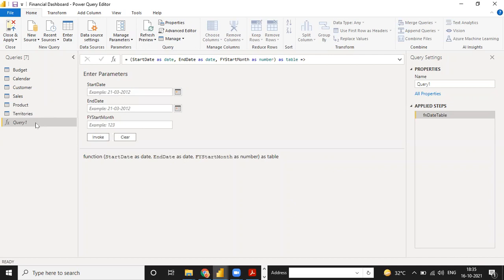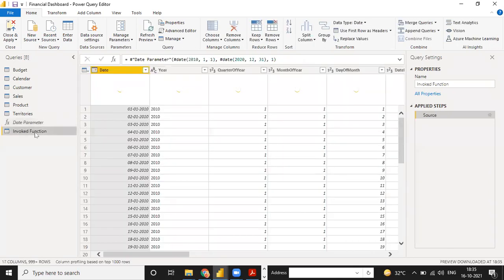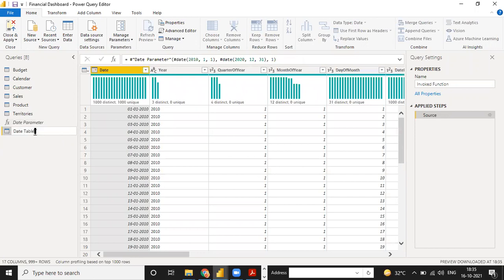When you are done, it will give you the date query, the date parameter. You can change the name here, and you can make any calendar table with this. Suppose I want my calendar table to start in 2010, and the end date is 31st December 2020, and the starting date is 1 month, and just click on Invoke. It will give you the complete date table from 2010 to 2020.